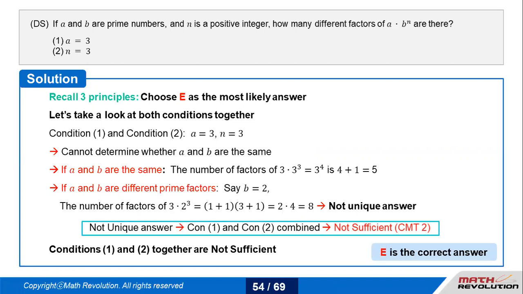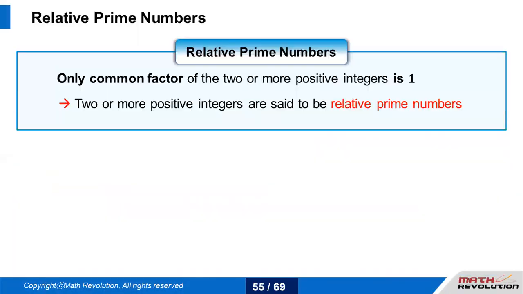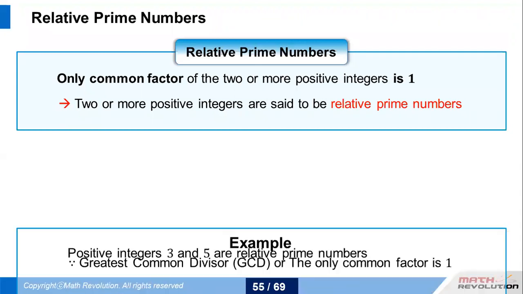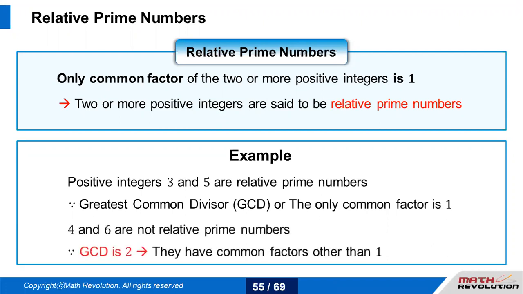So you need to be very sure about whether a and b are the same or not. Now, what is a relative prime number? It should have only a common factor of 1. So the only common factor of two or more positive integers is 1, like 3 and 5. They're already prime numbers, but they are relatively prime because their GCD is 1. They have only 1 as a common factor. 4 and 6 are not relatively prime because their GCD is 2.